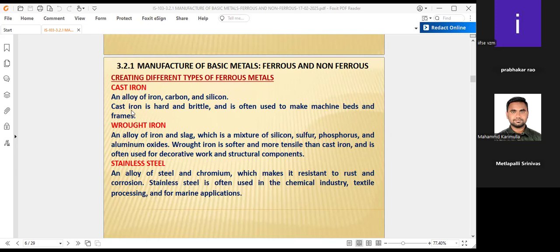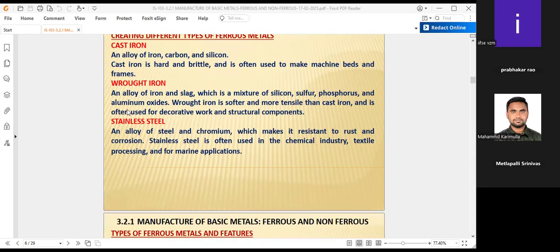Cast iron is hard and brittle and is often used to make machine beds, for example pump and motor bed materials. You can use cast iron because it is cost effective. Simply steel or stainless steel cannot be used, because cast iron costs less, so the frames also can be made of cast iron.